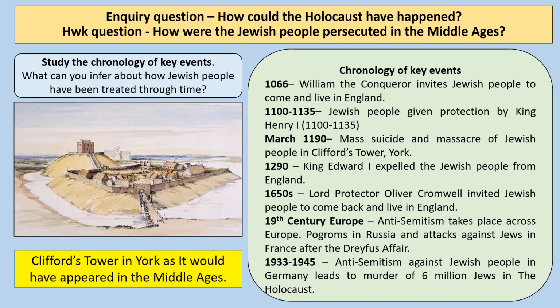Now, in 19th century Europe, there was anti-Semitism taking place across Europe. There were pogroms, which are organised outbreaks of violence that took place in Russia. There were attacks against Jewish people in France after an event known as the Dreyfus Affair. And between 1933 and 1945, as we're learning about as our key inquiry question, there was anti-Semitism against Jewish people in Germany, which led to the murder of 6 million Jewish people in an event known as the Holocaust.